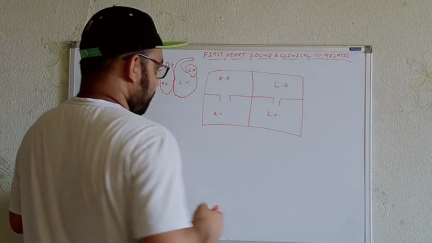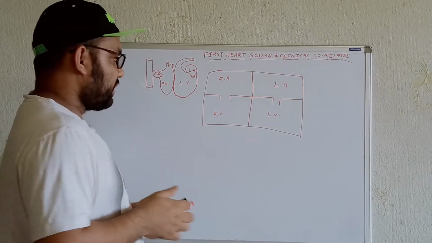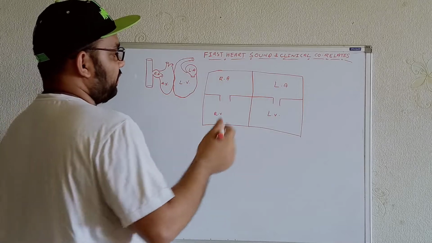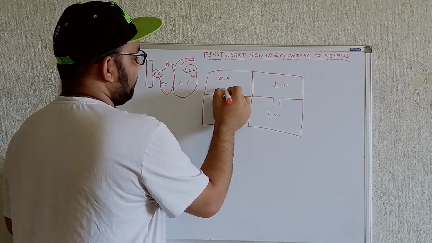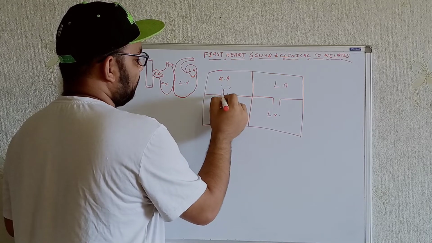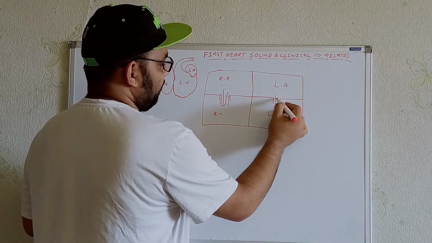Now what do we know during the atrial systole? During atrial systole, the blood will come from the atrium to the ventricle.